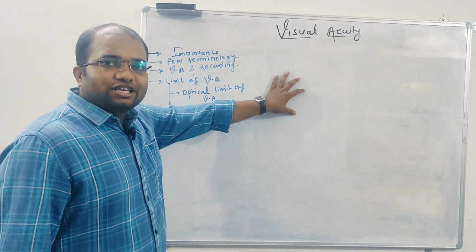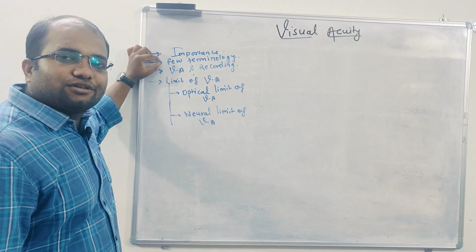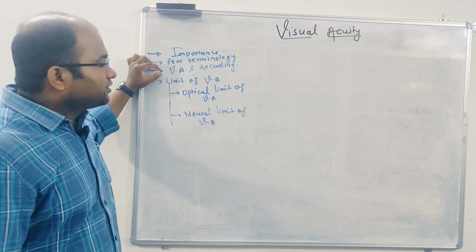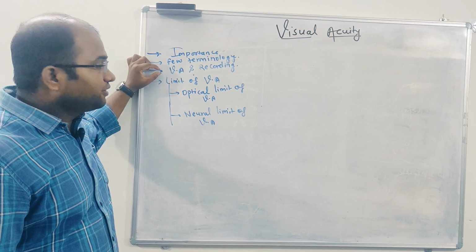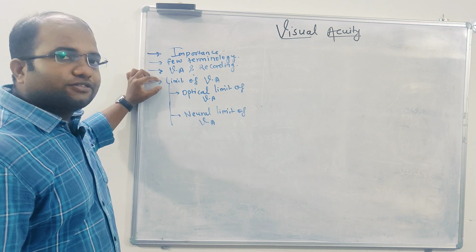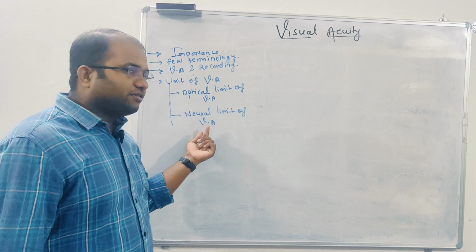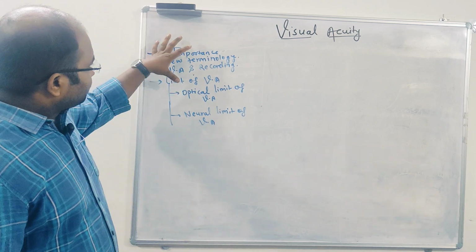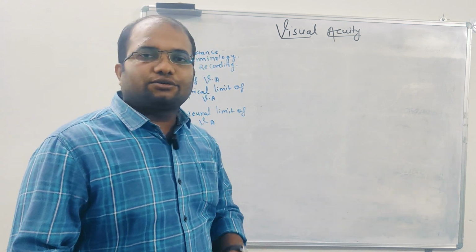So we are going to see the optical aspect of visual acuity. The outline of this lecture will be the importance of visual acuity, a few terminology related to visual acuity and its recording, how we will document visual acuity, and then the limit of visual acuity. It is the optical limit of visual acuity and the neural limit of visual acuity. So this whole lecture will be divided into three parts.